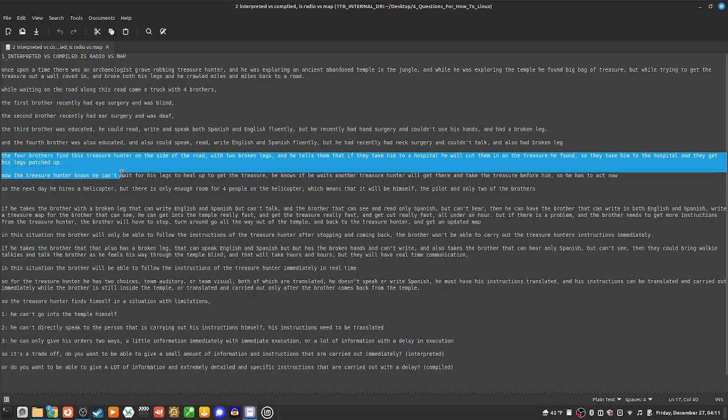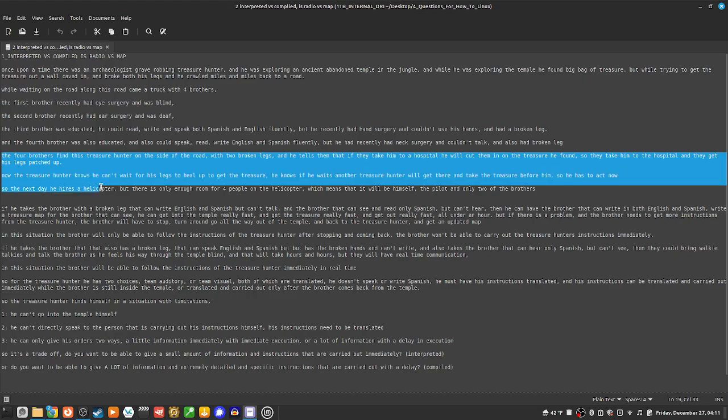Now the treasure hunter knows he can't wait for his legs to heal up to get the treasure. He knows that if he waits, another treasure hunter will get there and take the treasure before him, so he has to act now. So the next day he hires a helicopter, but there's only enough room for four people on the helicopter, which means that it will be himself, the pilot, and only two of the brothers.